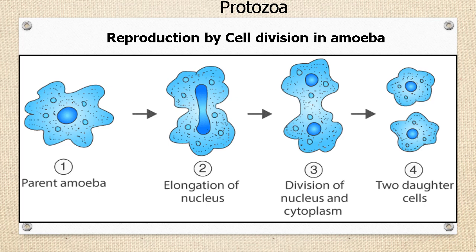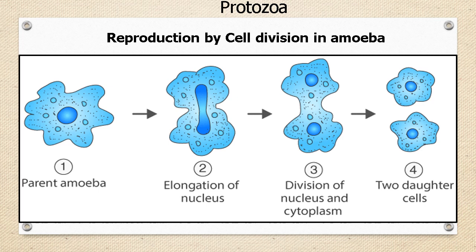Let us see the reproduction by cell division in amoeba. As you can see on the slide, during cell division, elongation of the nucleus of the parent cell takes place. After that, along with the nucleus, cytoplasm also gets divided. And finally, two individual daughter cells get formed. Students, we saw reproduction in bacteria by binary fission.